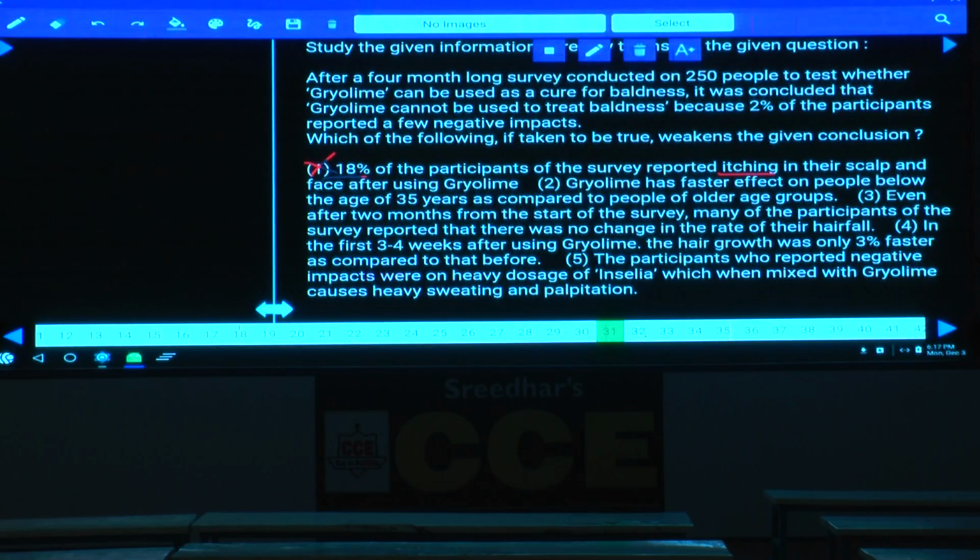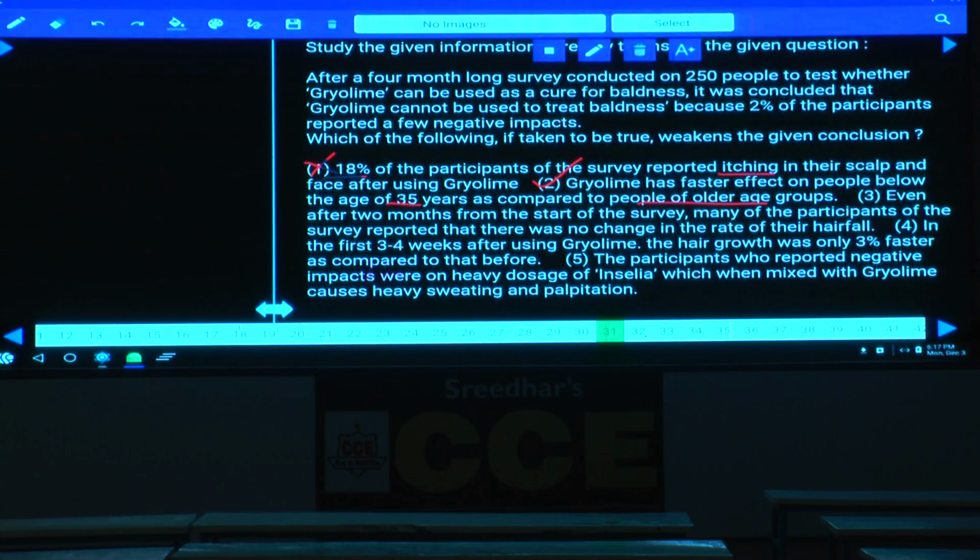And the second: Grioleum has faster effect on people below the age of 35 as compared to people of older age group. That means whether it is in the older age group or below 35, there is an effect, an advantage, hence it can be used. In some of the persons it is very fast, and in some it is slower, but anyhow it is working on both. As it is working, there is an advantage of using this one, hence Grioleum should be used. Are you getting the answer or not?